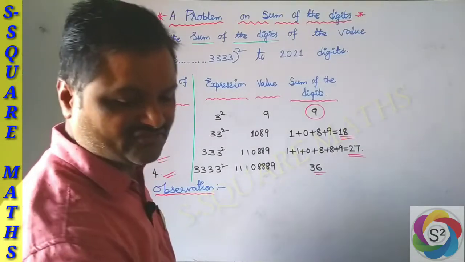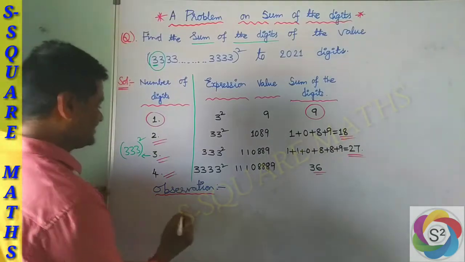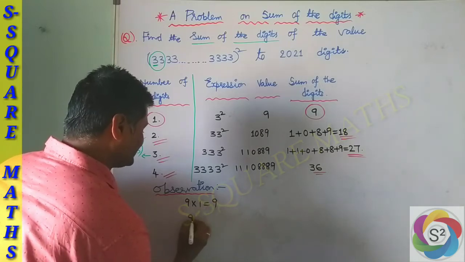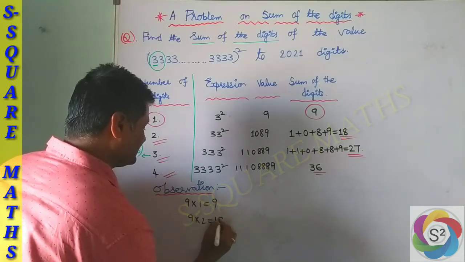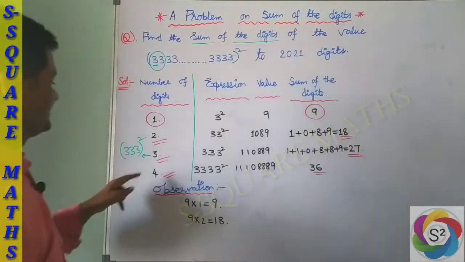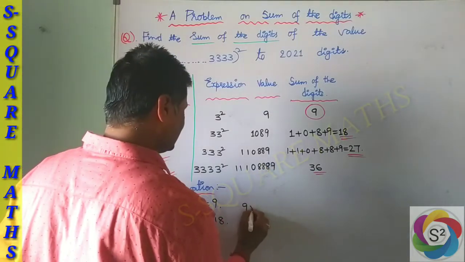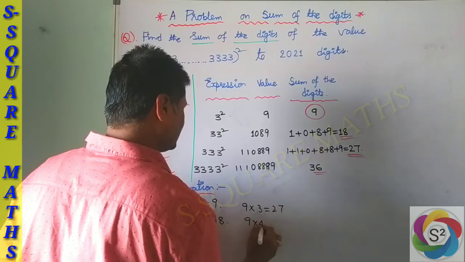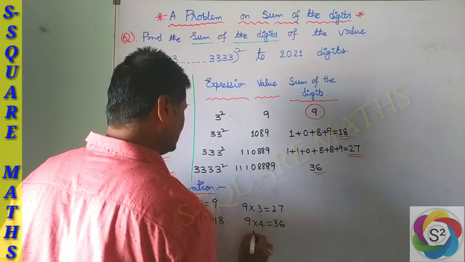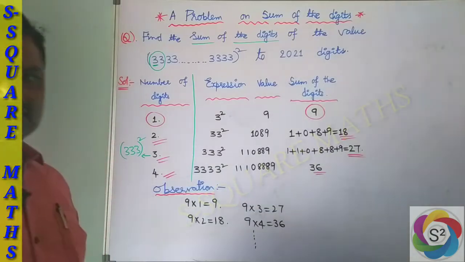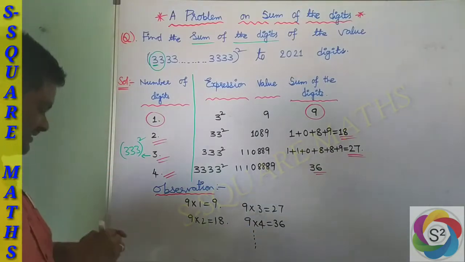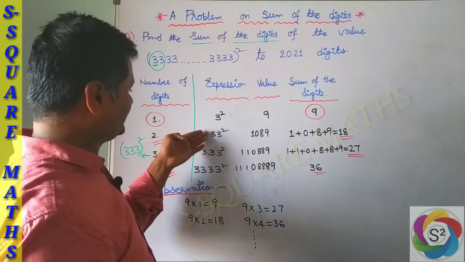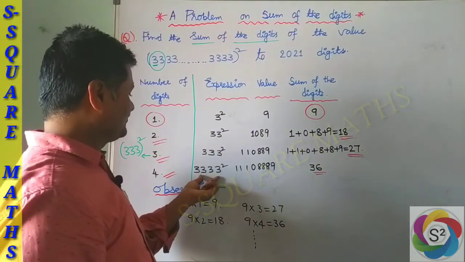It's very easy now, we can generalize. 9 into 1 is 9, next 9 into 2 is 18, next 9 into 3 is 27, and 9 into 4 is 36. So 9 into 5 is 45. This is the observation for 1 digit, 2 digit square, 3 digit square, and in the same way 4 digit square.